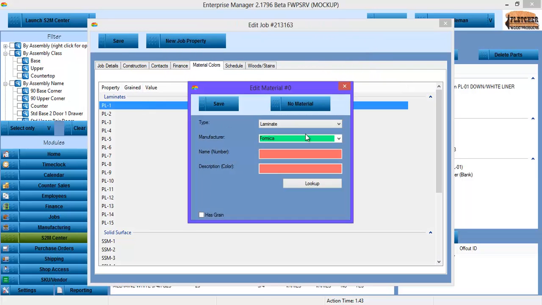So I'm going to select that, and this is our material selector. So I'm going to enter a Wilsonart item that I know there are some offcuts for. It'll actually go out to the Wilsonart web page if it's one that it hasn't seen before, and figure out what the name is from the number.